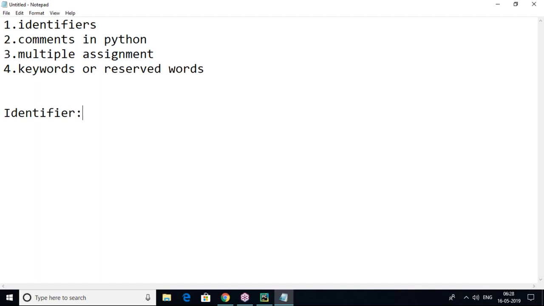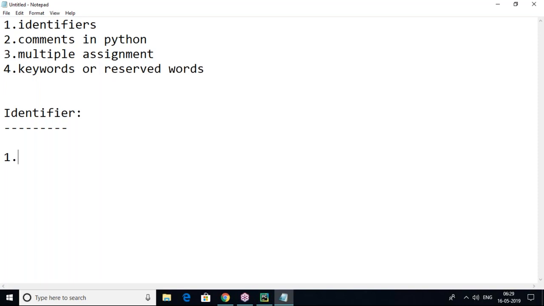How can I identify a person? With a name. How can I identify a class? With a name. How can I identify a variable? With a name. So in Python, any name is called an identifier. Either it is a class name, a variable name, a function name, or any other name. If I have a name, then I can identify it. That is called an identifier. If you want to define any identifier, like a variable name, class name, or function name, you have to follow some rules.